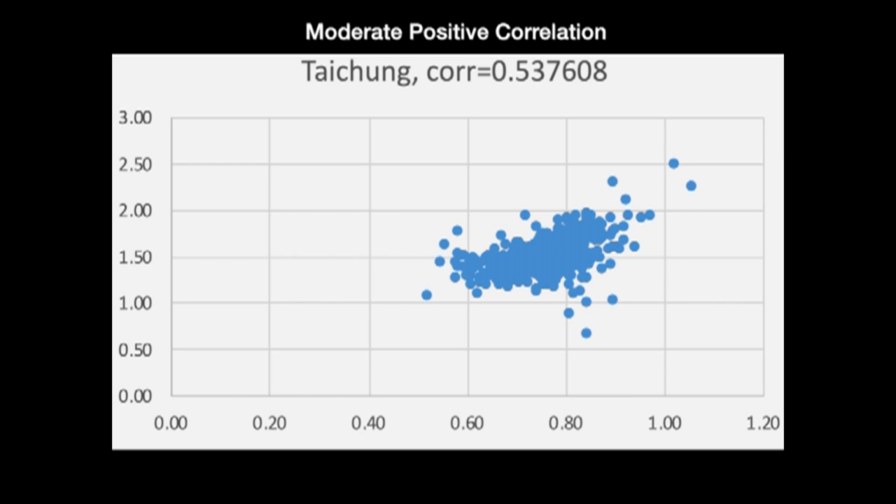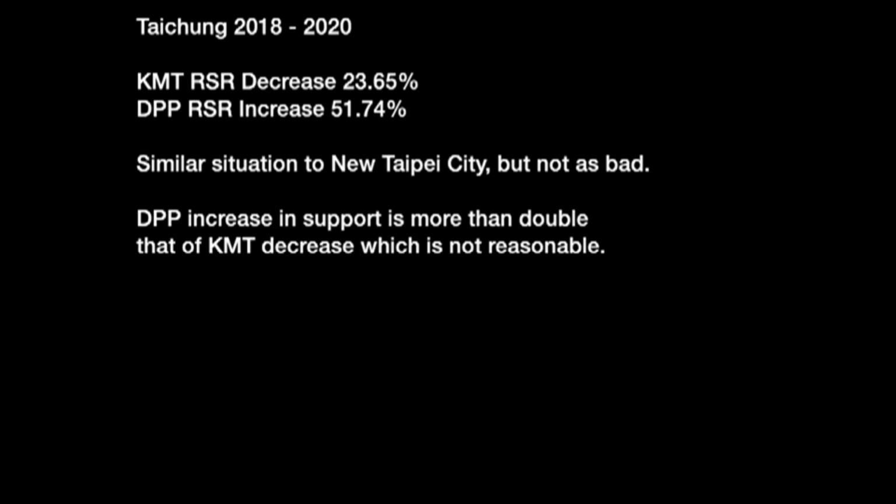In Taichung, we have a moderate positive correlation of 0.53. We can see that there's a great deal of ballot theft against Han Kuo-yu, and there's also a great deal of ballot stuffing on behalf of Tsai Ing-wen.